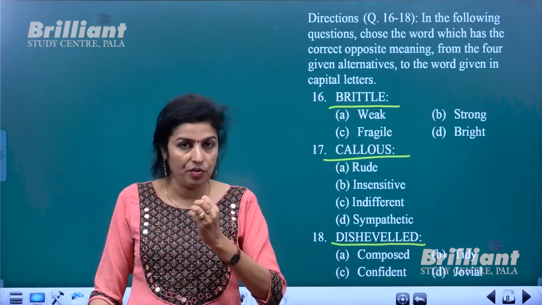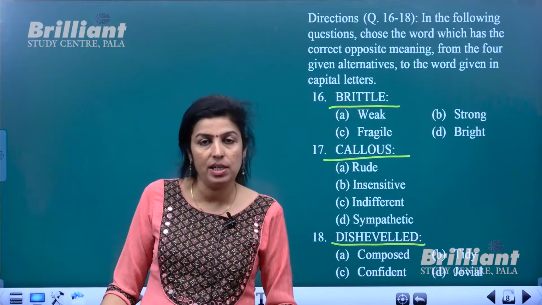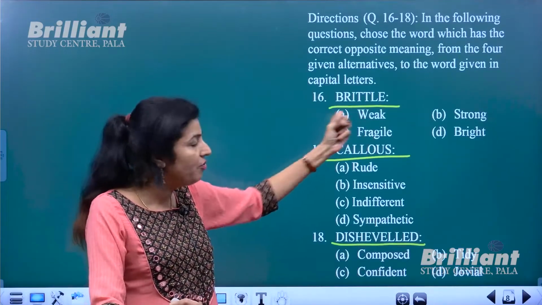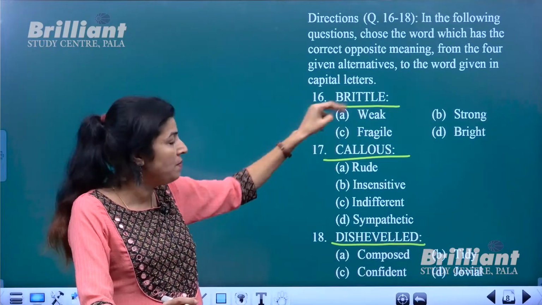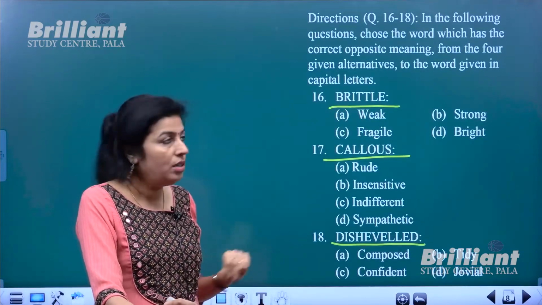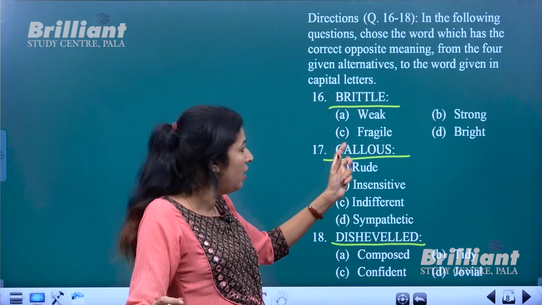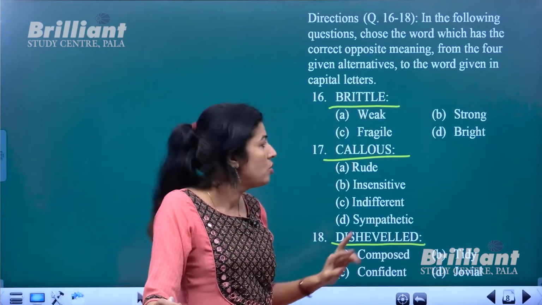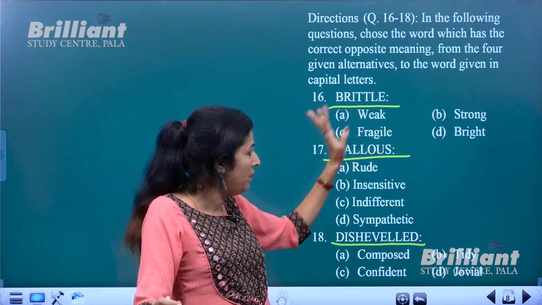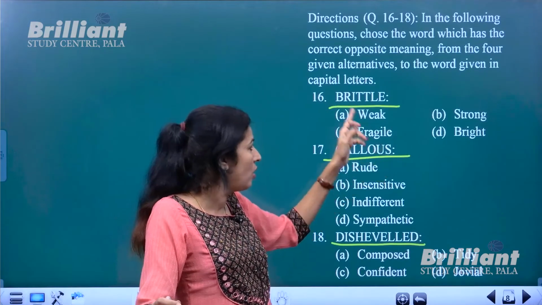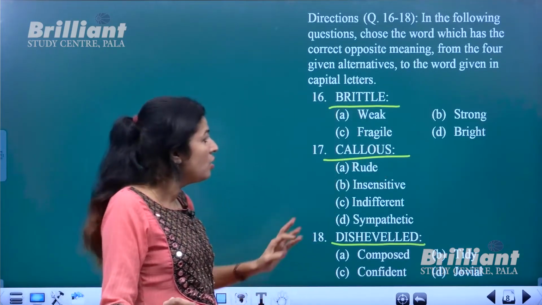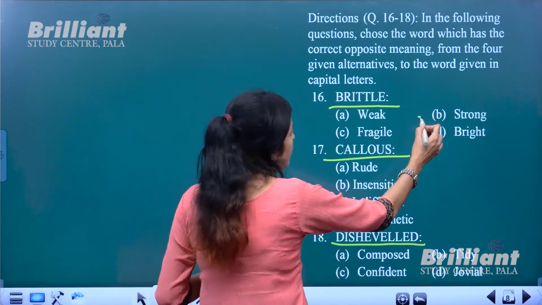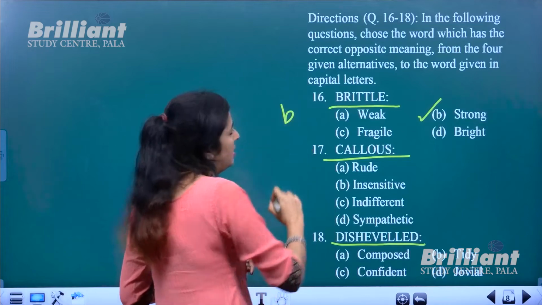Okay, something which could be broken very easily or easily breakable. So it is fragile and weak. So 2 synonyms are given in the list. You have 4 options where 2 synonyms are given, and we need to find out the opposite. So weak is synonym, not opposite. Fragile is also synonym, not opposite. So if this is weak, what will be the opposite? Strong is the opposite word. So B option is the correct one.